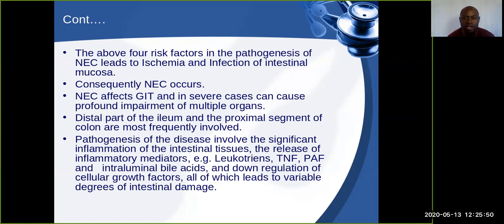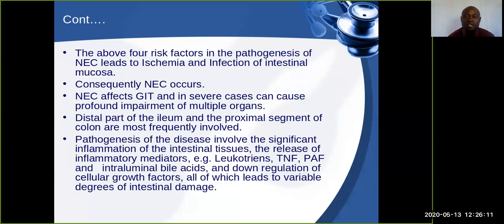Mostly NEC affects the GIT, and in severe cases, it may bring about profound impairment of multiple organs that are involved. The distal part of the ileum and the proximal segment of the colon are the ones at high risk, or the ones that are mostly involved here.